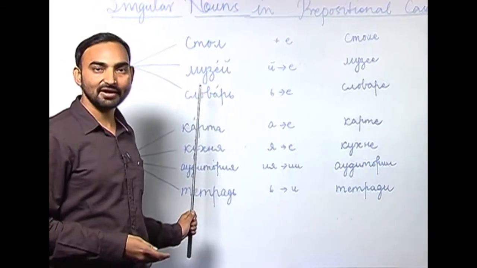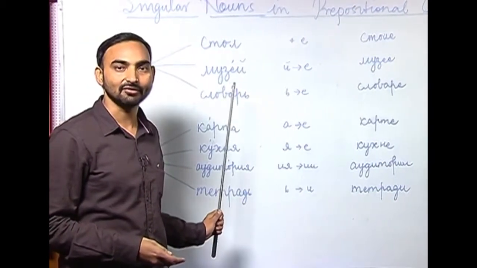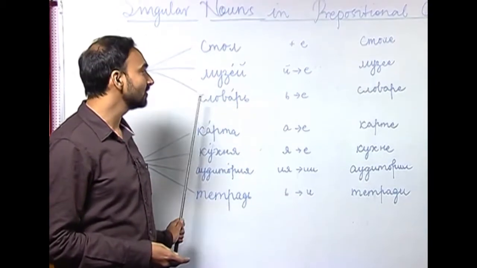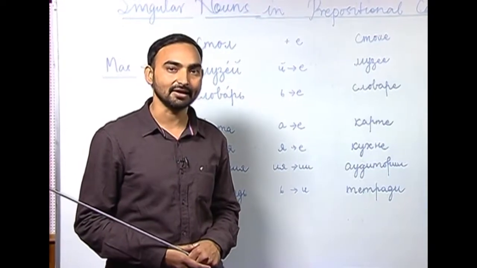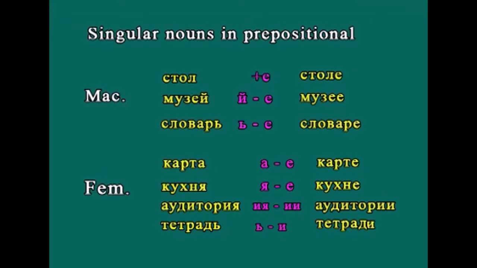Словарь, soft consonant ending or soft sign ending word. So, what happens when we have a masculine noun with soft sign ending? Again, what we do is the soft sign is replaced with the soft vowel е. So, словарь will be словаре.